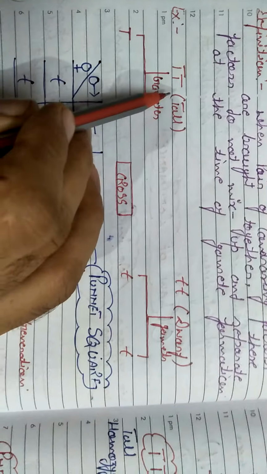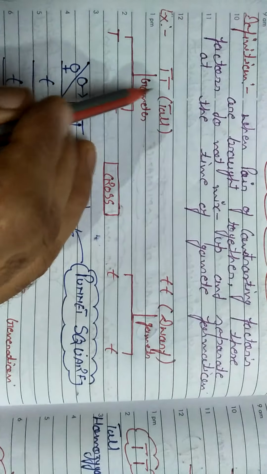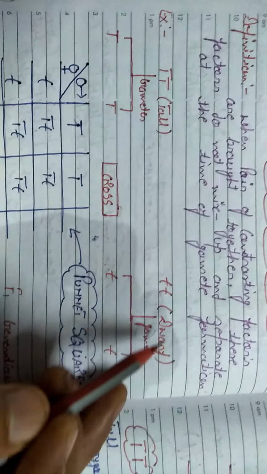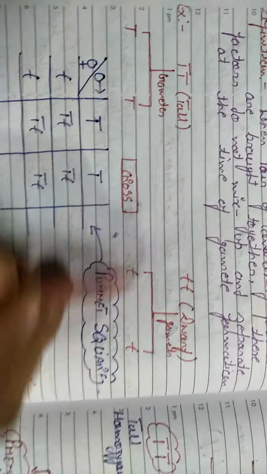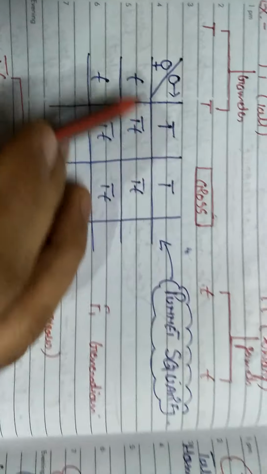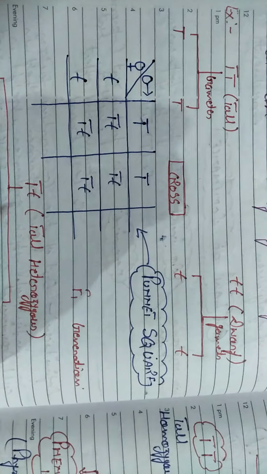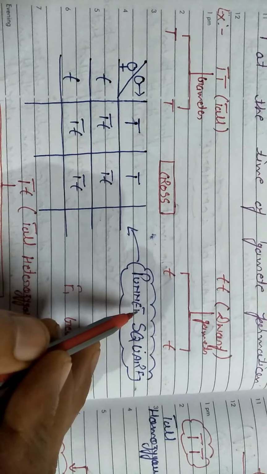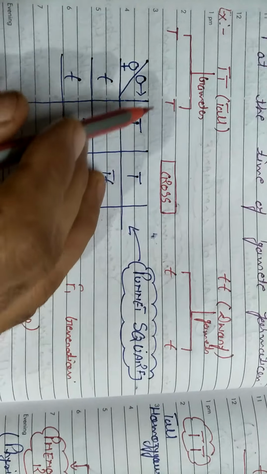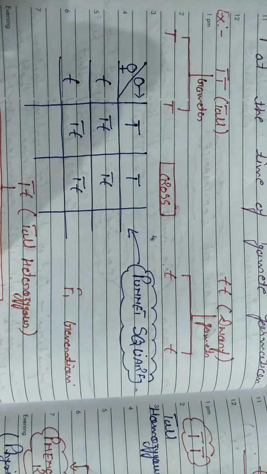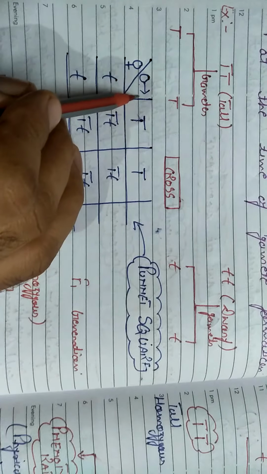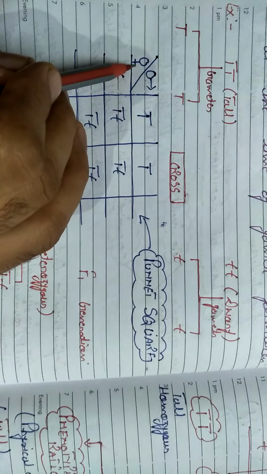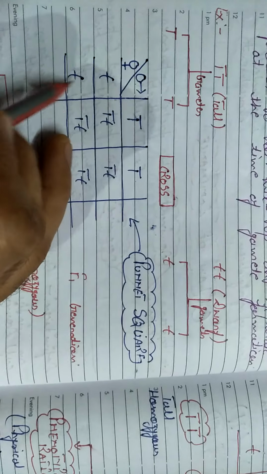So with the help of an example we will explain it. For example, here we have the tall plant and the dwarf plant. We know that the tall plant has two gametes, capital T, capital T. The dwarf plant also has two gametes, small t and small t. Whenever a cross takes place between them, we will explain it in an easy way with the help of this Punnett chart. Punnett was the scientist who introduced this chart, and it is known as the Punnett square chart. Here one is represented as male, one is represented as female. Here we have tall plants, here we have dwarf plants.